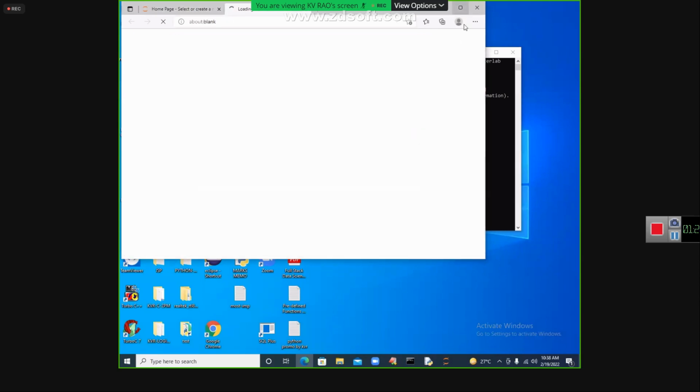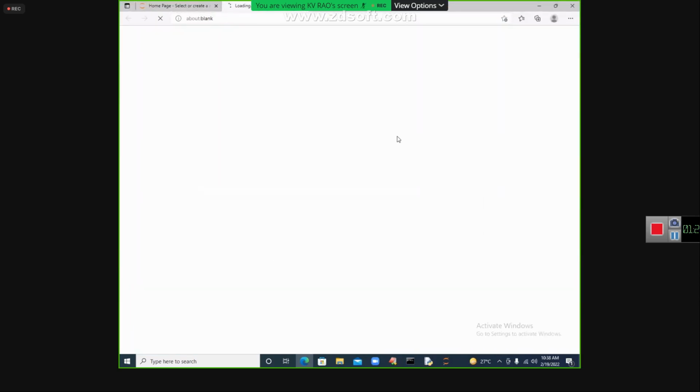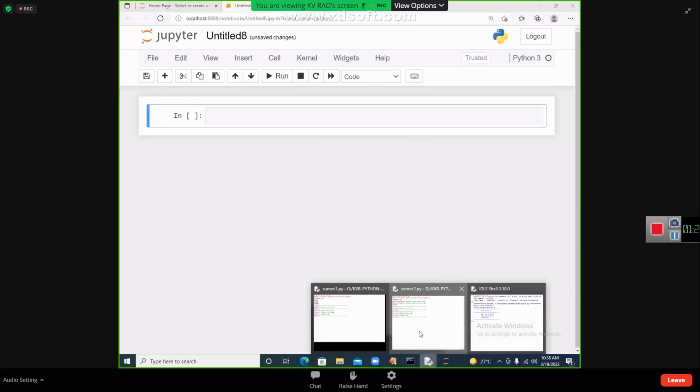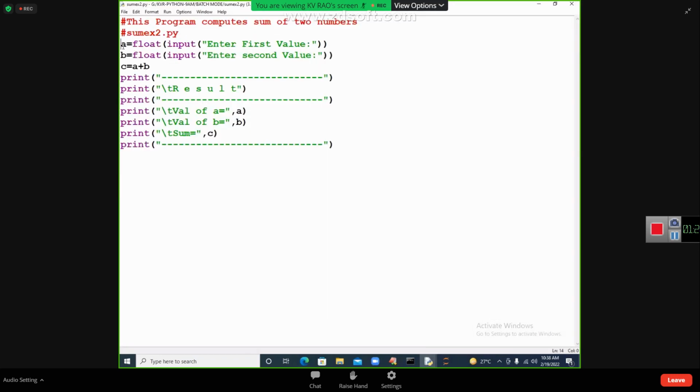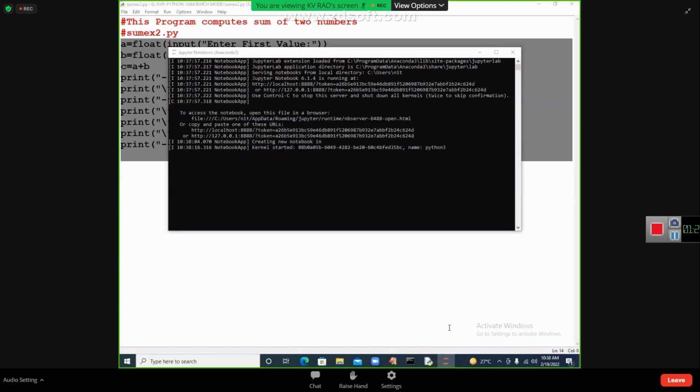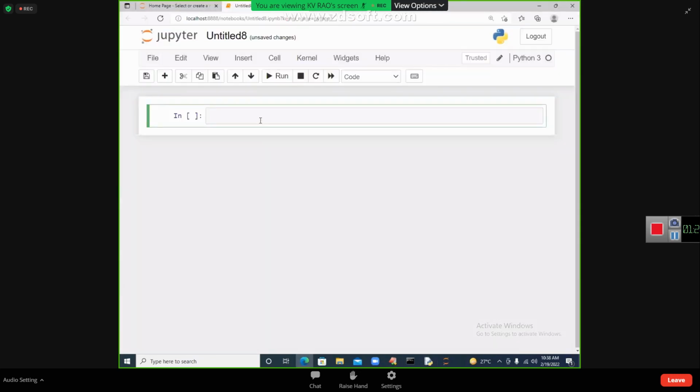Try to see this code, my dear students. What is the same? The program code is the same. I told you programming is the same, but the only thing is the environment is different. You already wrote this code, na? Take this code, Control C. Programming is the same. Not a single line is different.